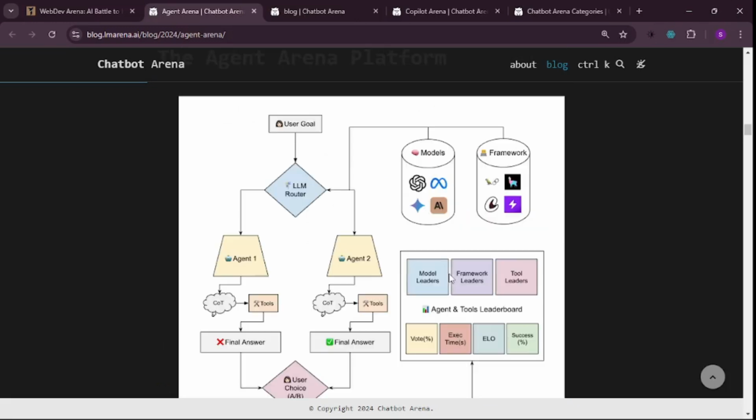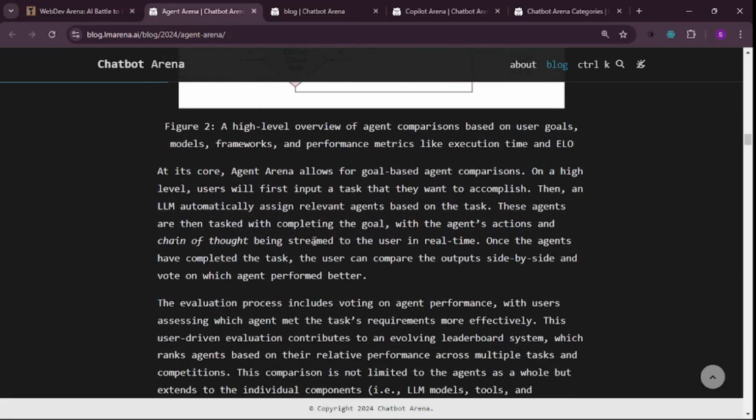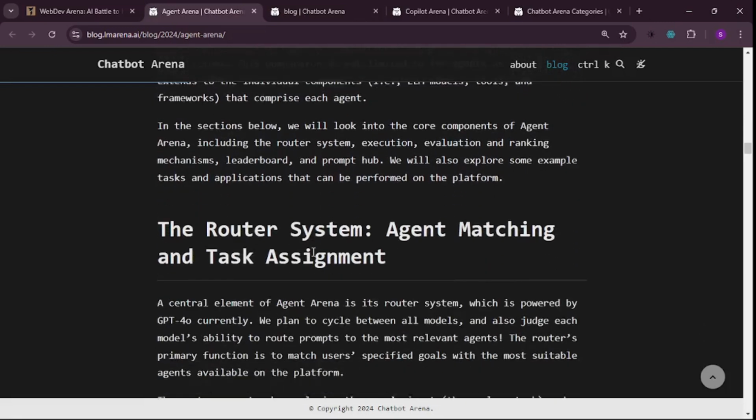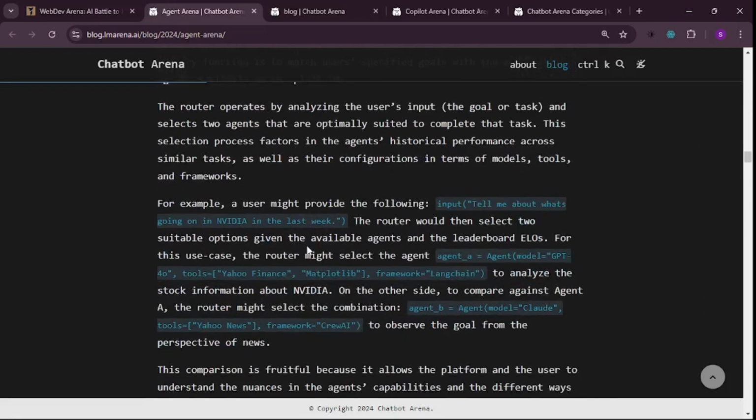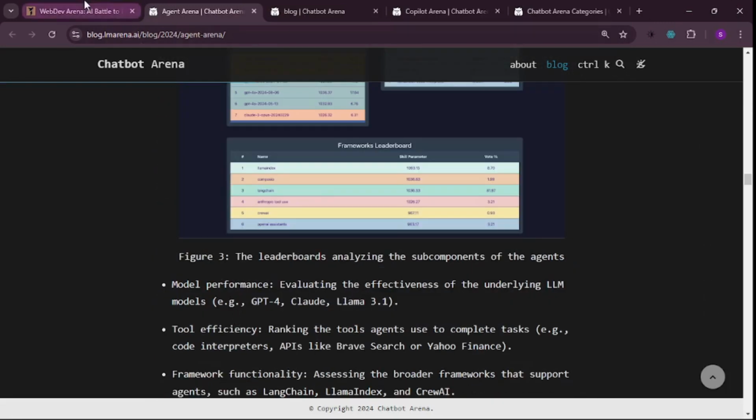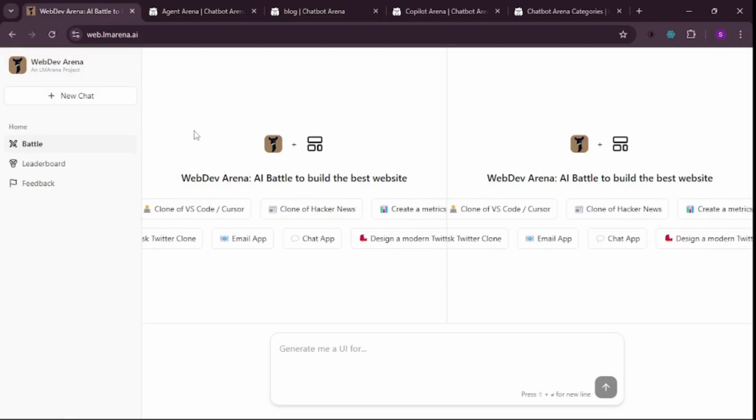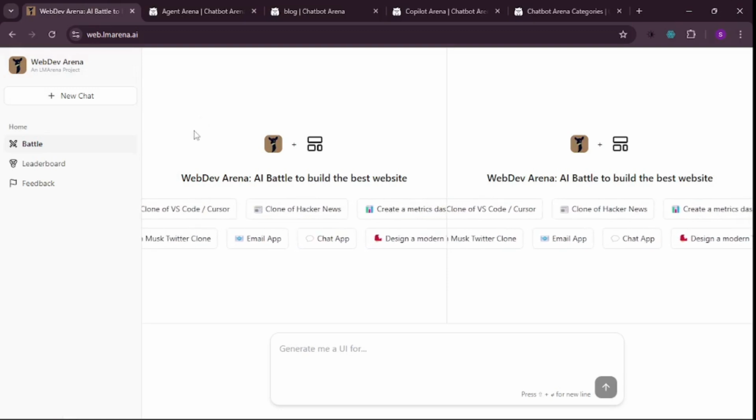Behind the scenes, there are companies like OpenAI, Meta, Google's Gemini, and Anthropic as well. And it's going to use tons of different frameworks like Bolt and SOAP. One idea that I get from this is that this is like a fight between two LLMs, two agents, or two chatbots, right? And today I found a really amazing arena, which is this web dev arena. This arena can be used as a code generator as well. How would you do that?